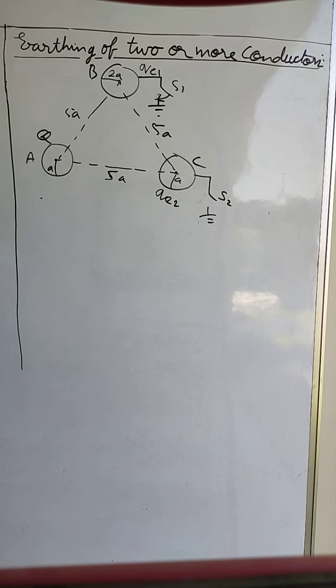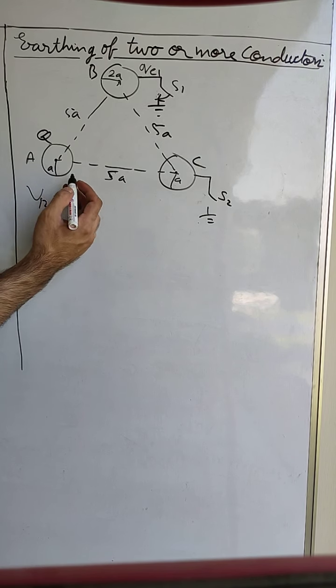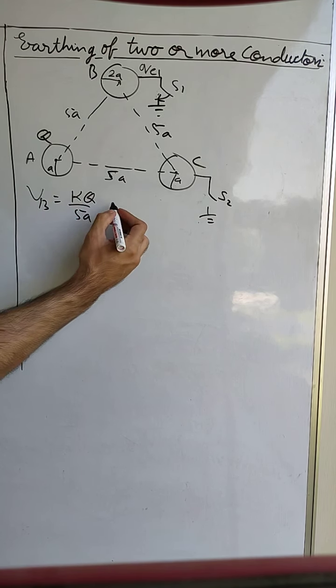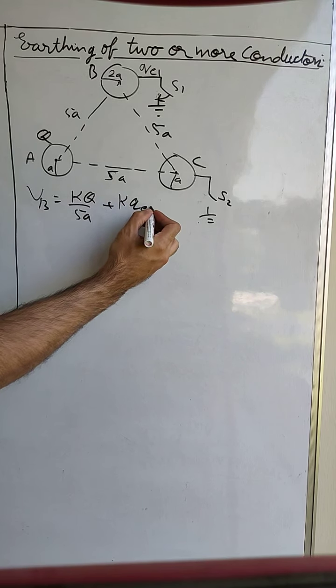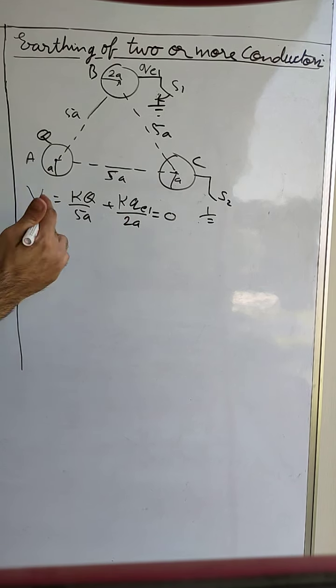In this condition, for the potential on B, since S2 is left open, there will be no charge from earth, so there will be no QE2 on sphere C. So the potential on B will be equal to the potential due to sphere A, which is KQ by 5A, plus its own potential, which is KQE1 upon 2A, and this will be equal to 0. From this we find that QE1 is equal to minus 2 by 5 of Q.